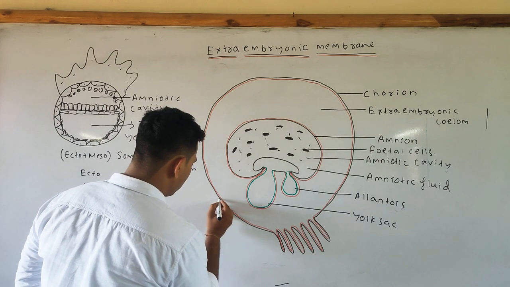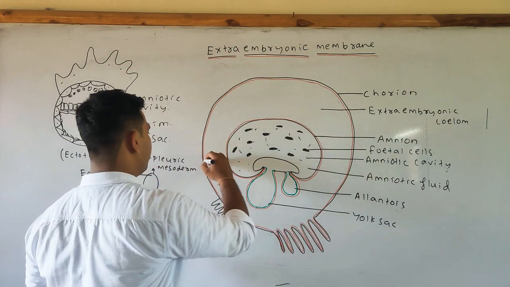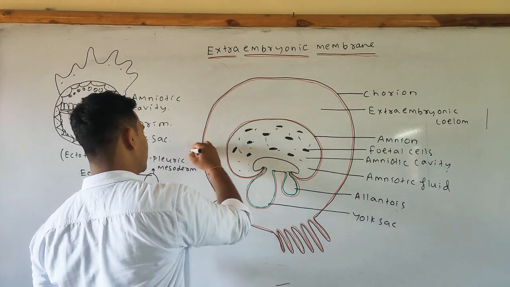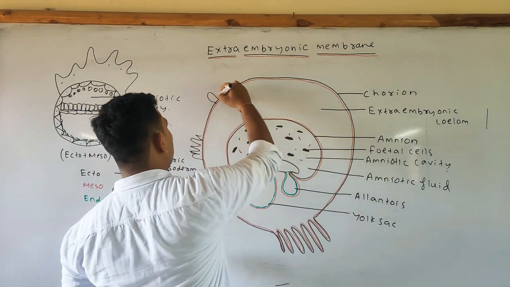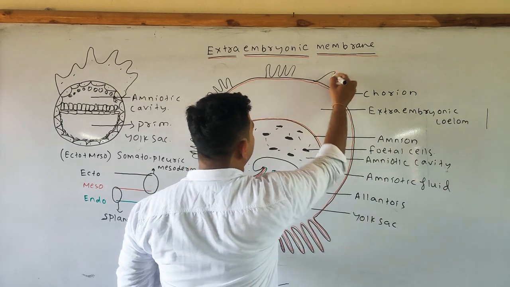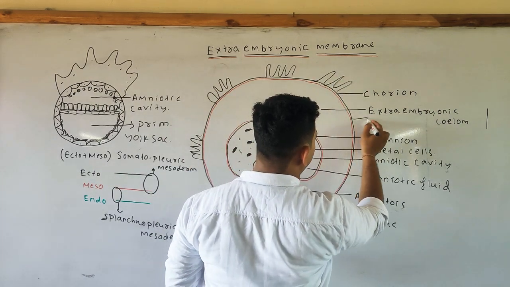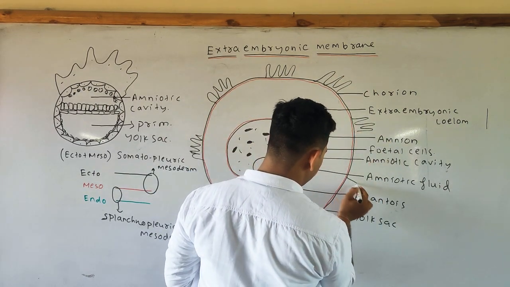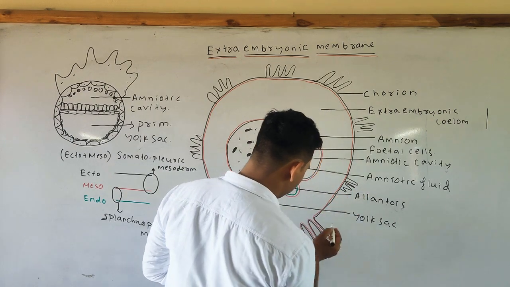Apart from this, there are various chorionic villi present on the chorion region, which invade into the endometrium lining for the proper establishment.